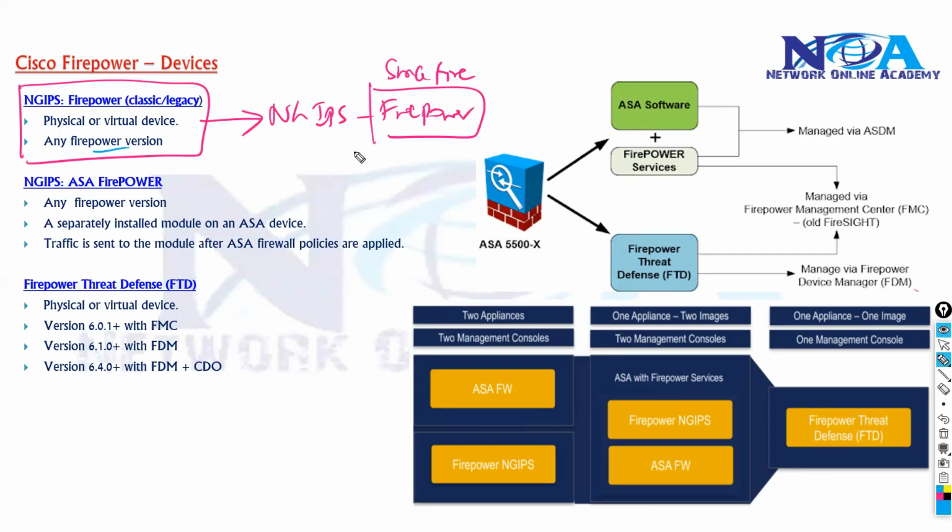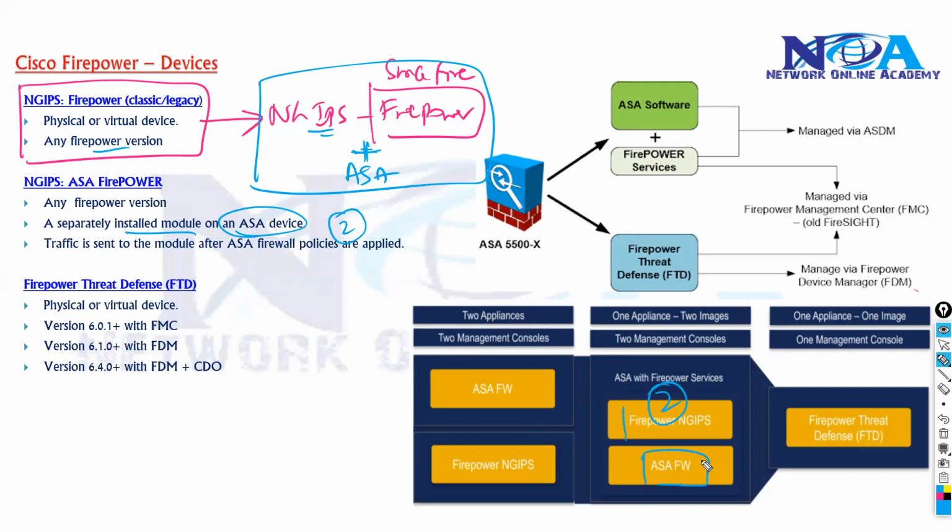In your network, they don't support the basic firewall features, so you still need an ASA to do this. Either you can add these, that is one option, or you can add a separately installed module on the ASA device. This is the second option I said, where you have an ASA firewall added with images.